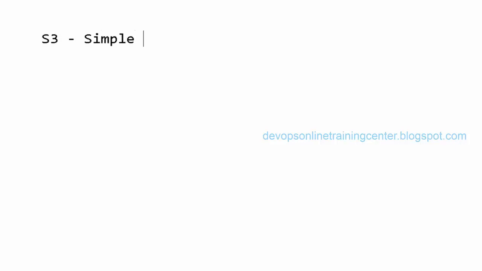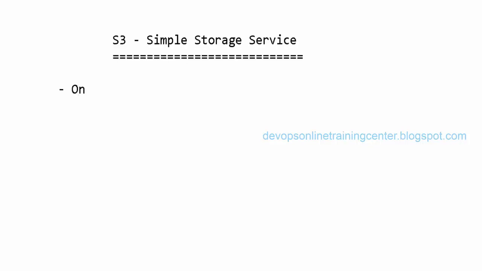We'll start with a new service today, simple storage service S3. This is one of the services from Amazon, and it is object oriented, in the sense we store the objects inside S3. Basically what we create is something called containers. These containers are called buckets.